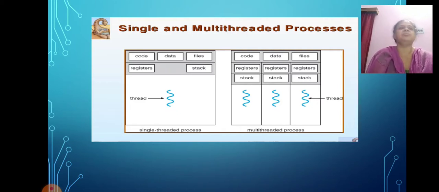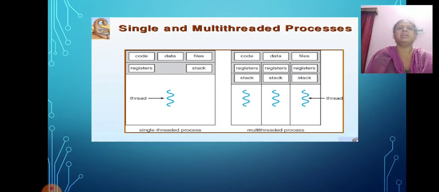Next is communication. Communication between multiple threads is easier as the threads share a common address space. While in processes, we have to follow some specific communication technique for communication between two processes.